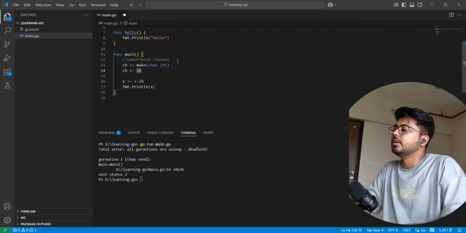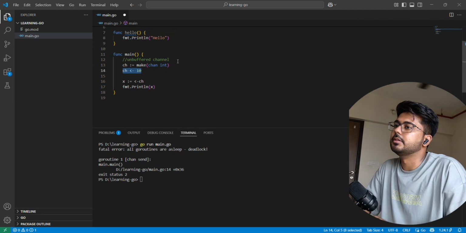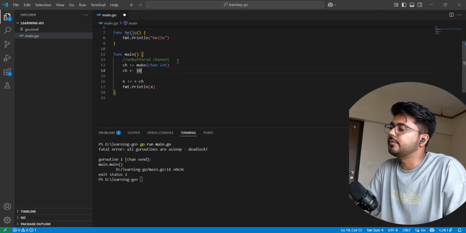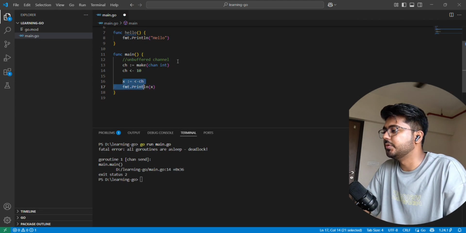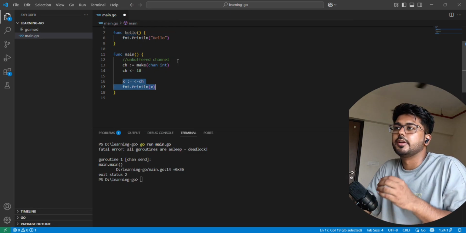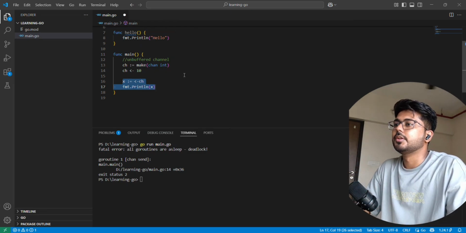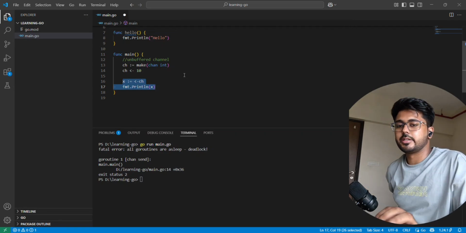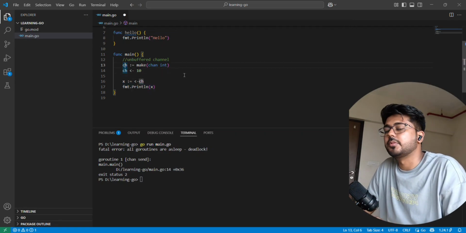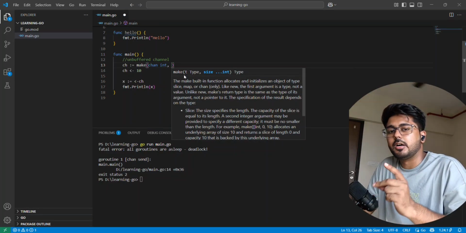Let me make an unbuffered channel, and here we fill in the value and print the value here. It will always cause a deadlock because no goroutine is ready to receive the value of that channel. So how do we deal with that deadlock? Here we have the concept of a buffered channel.